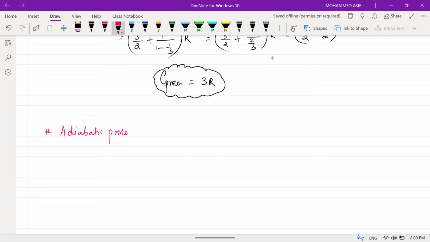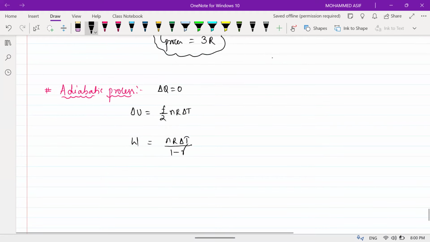Adiabatic process. In the adiabatic process, it is a sudden process. So in this one, delta Q is equal to 0. Internal energy, delta U is equal to F by 2 NR into delta T. Work done is W equals NR into delta T divided by 1 minus gamma. And delta Q is equal to 0.